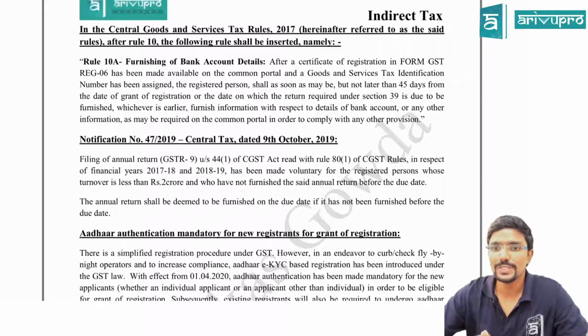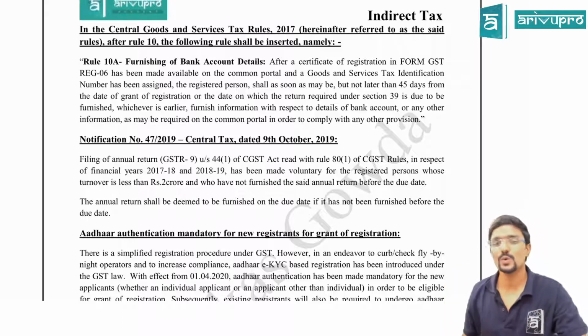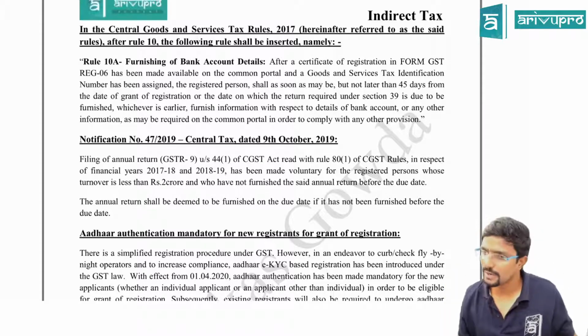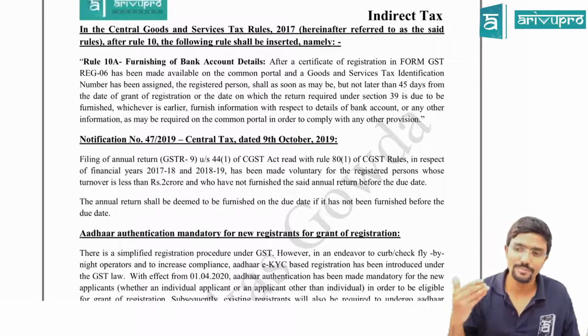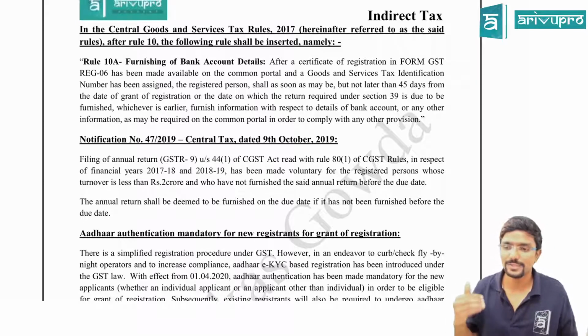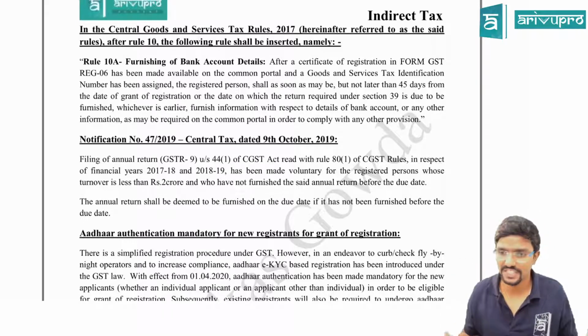In the Central Goods and Service Tax Rules 2017, herein referred to as the said rules, after Rule 10, the following rule shall be inserted, namely Rule 10A. Rule 10A is the new rule which they have inserted. What is that? We will see. Furnishing of bank account details. So we have to furnish bank account details. Who? The person who is taking GST registration. So what is given in this Rule 10A? We will see.